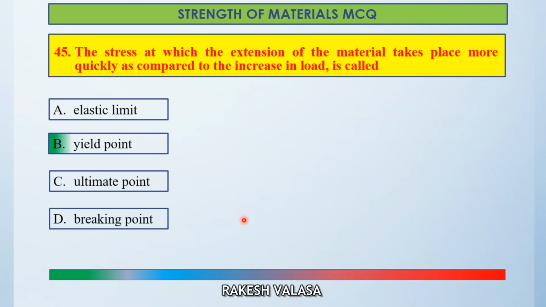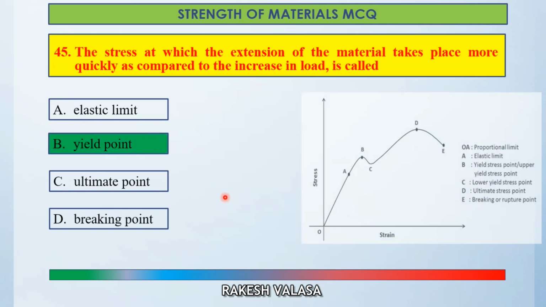The correct answer is option B, yield point. Let us see the explanation. You can see this graph. This is the stress strain curve for ductile material. O to A, proportional limit, that means stress is directly proportional to strain. A is the elastic limit, B is the yield stress point or upper yield stress point, C is the lower yield stress point, D is the ultimate stress point, E is the breaking or rupture point.